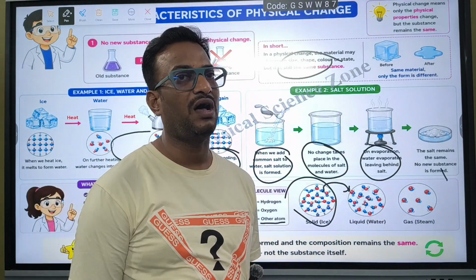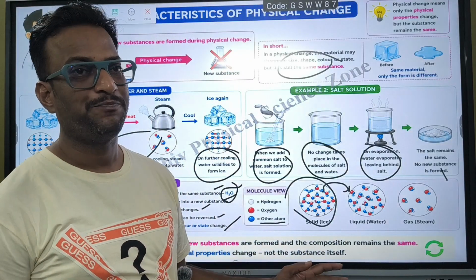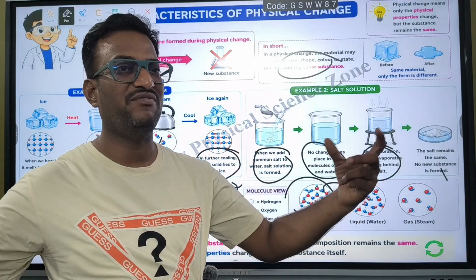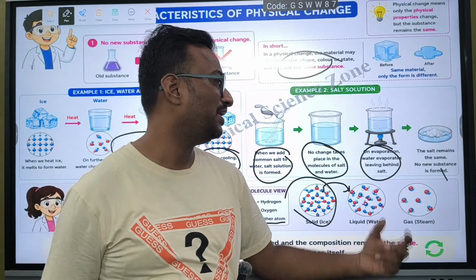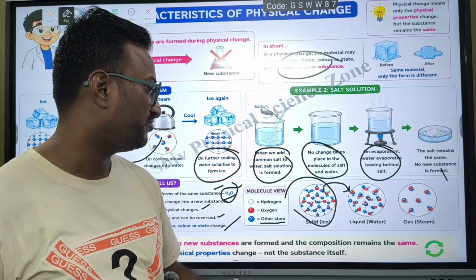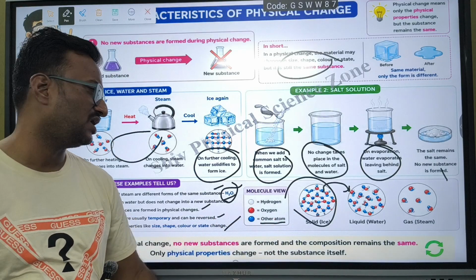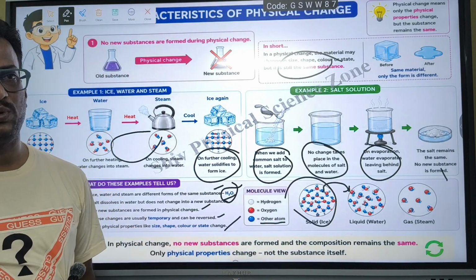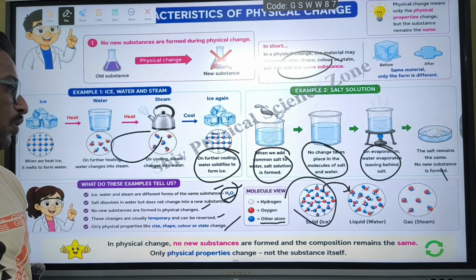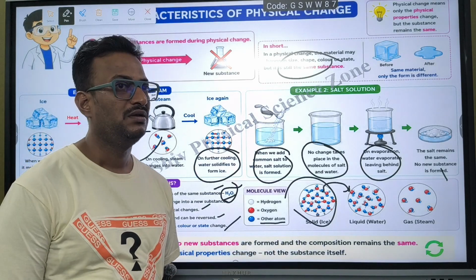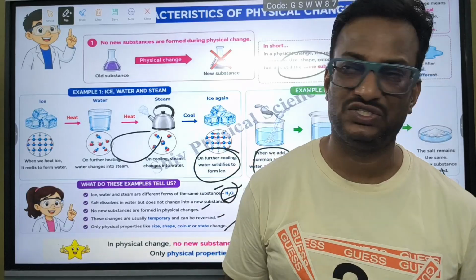In gas or steam, which is a vapor, the particles will be very far away from each other. In physical change, no new substances are formed and the composition remains the same. Only physical properties, not the substance itself, change. Remember that.